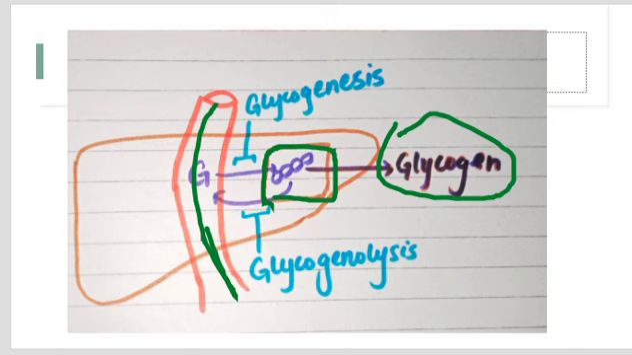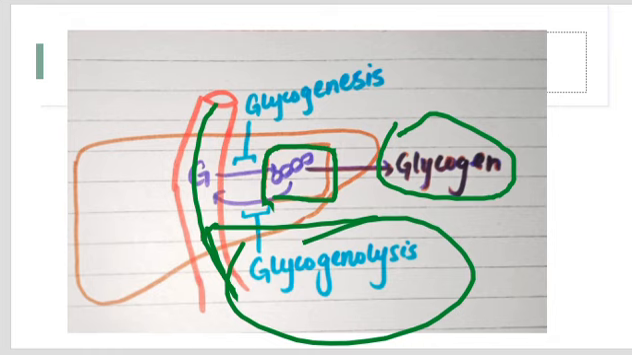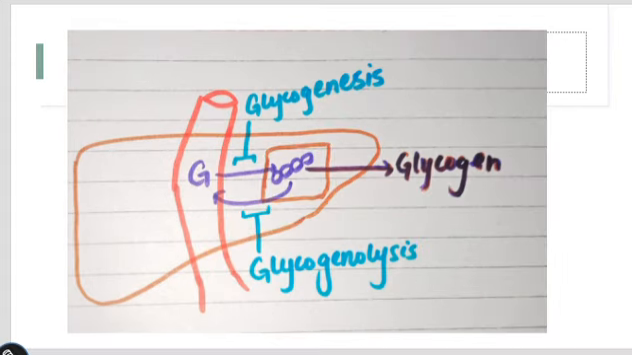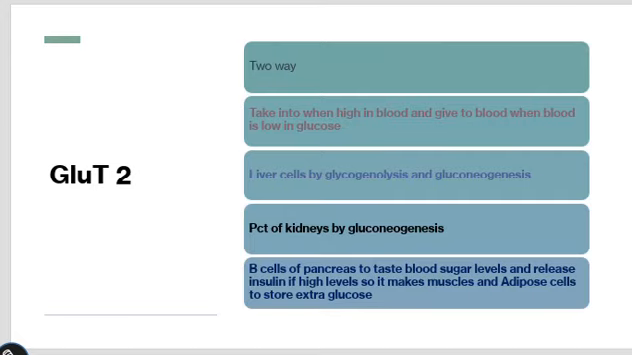When glucose is needed in the blood, liver cells will break down the glycogen into glucose. This process is called glycogenolysis. With the help of glycogenolysis, liver cells can throw back the glucose into the blood.